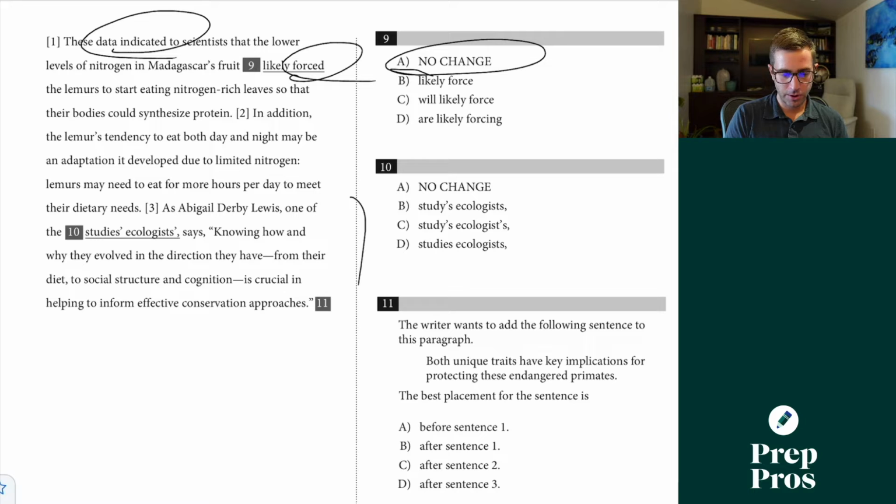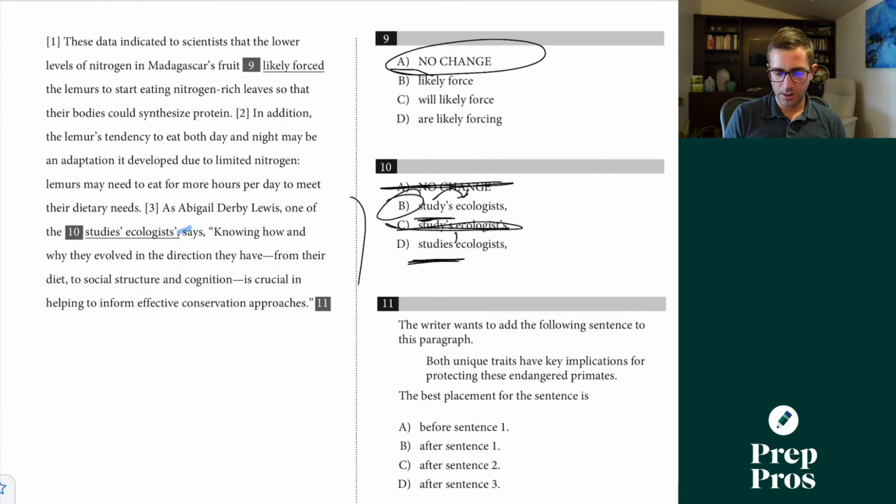Number 10 is an apostrophe question here. So is Abigail Derby Lewis one of the study's ecologists says? Well, ecologist is not possessing says, so that can be really easy for me to eliminate A and C. And I don't even have to worry about the singular versus plural. I just have to worry about the possessive versus non-possessive. If we're saying they are like the ecologists of the study, and that's what we're saying here, we're showing possession of the ecologists by the study, so that's why B is our correct answer. We could say studies' ecologists if it was multiple studies, still showing possession of multiple ecologists, but that's why the SAT only gave us one option that was correctly showing possession here.